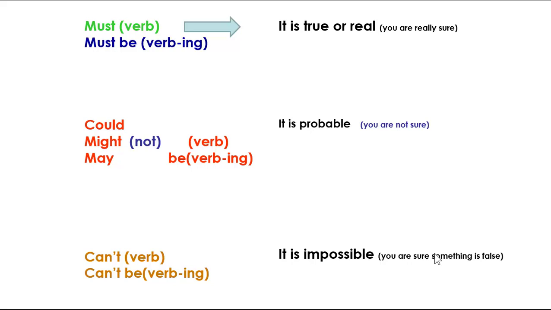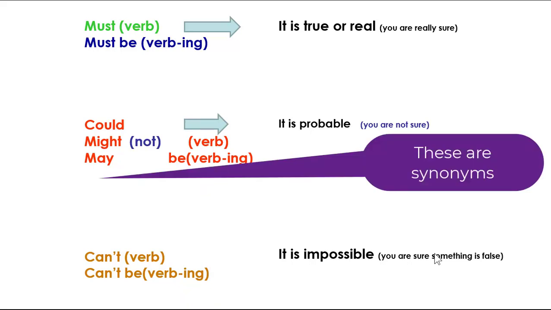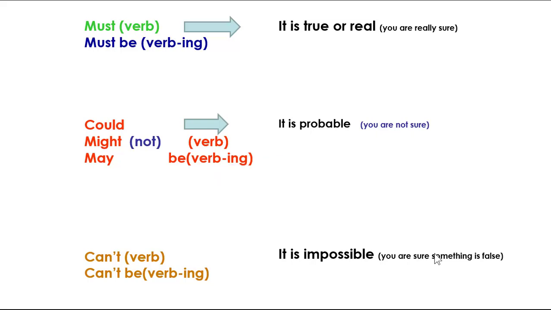On the contrary, could, might, and may plus the verb in ing or a normal verb indicate that something is probable, but we are not sure about this. It could be true, but we are not sure, or it could be false, but also we are not sure. And finally, we have can't plus the verb, or can't be and the verb in ing, and we can use these to describe that something is impossible because obviously there is evidence.